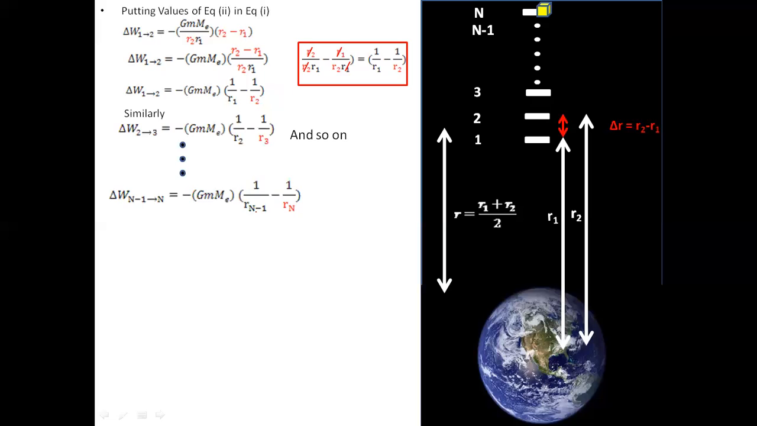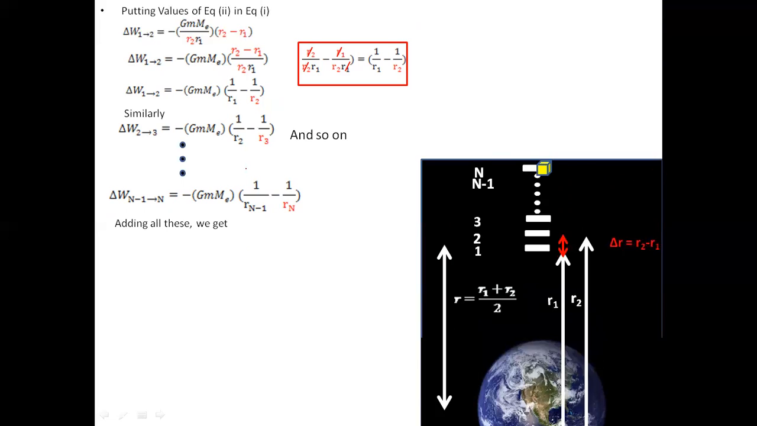So the previous point of Rn is N minus 1. From going N minus 1 to N, we have the equation: W from N minus 1 to N will be equal to minus G Me m times 1 over Rn minus 1 minus 1 over Rn. Now we are adding all these works which we have done from point 1 till point N.